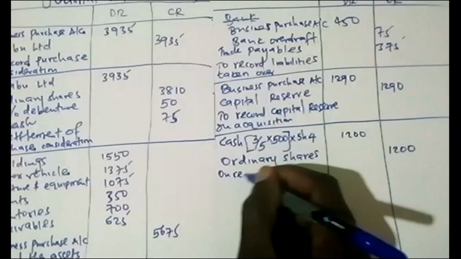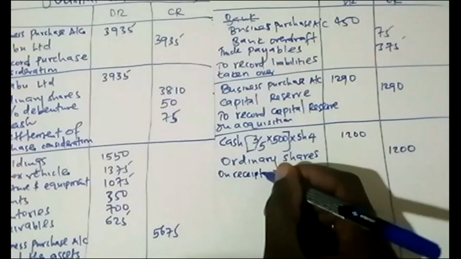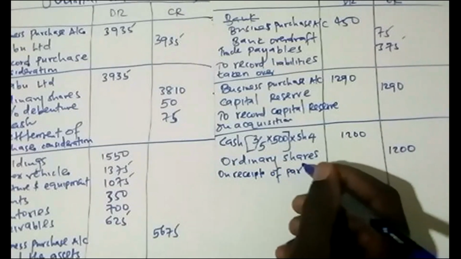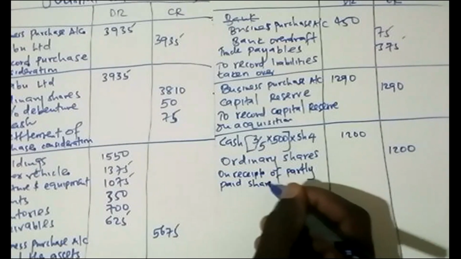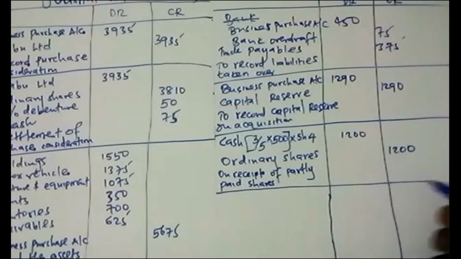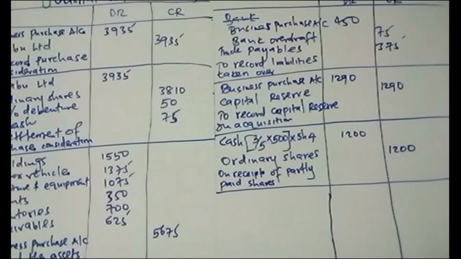So you say on receipt of part paid shares. The same applies to other additional information whereby it has been credited at a certain value.